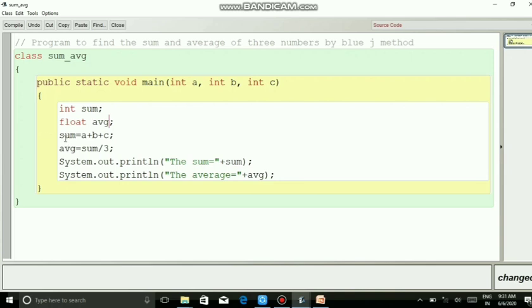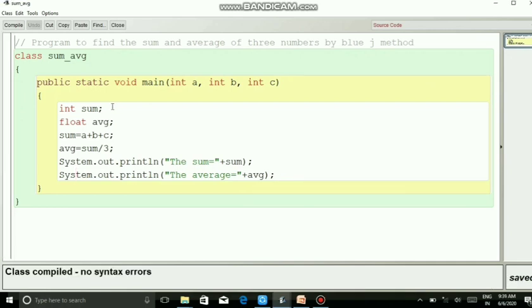Then sum will be a plus b plus c, and average will be the sum divided by 3, and we are printing it out. So System.out.println, the sum is equal to plus the value of the sum. Then next is System.out.println, the average is equal to plus avg. So the output of the program is, we'll compile, and when we compile, it is showing class compiled, no syntax errors. So no errors.